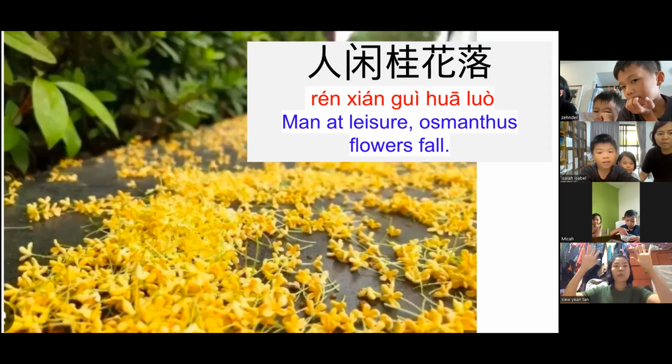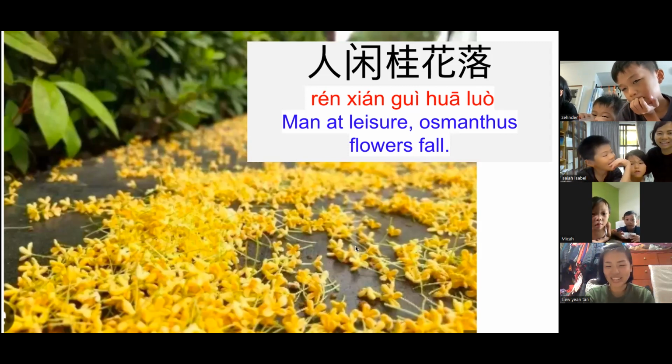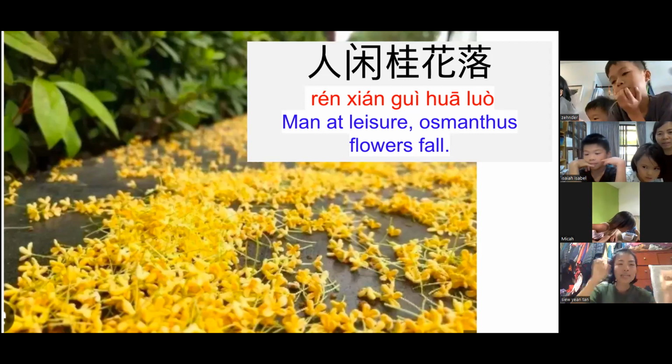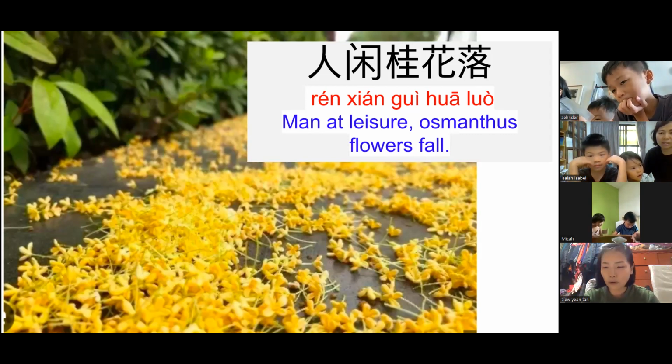He saw the 桂花, the osmanthus flower, falling. So beautiful, right? Wow. Imagine. Okay, now you know this person is very free and looking at the flowers falling.